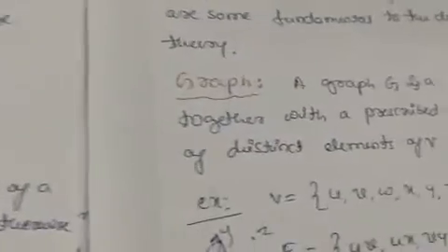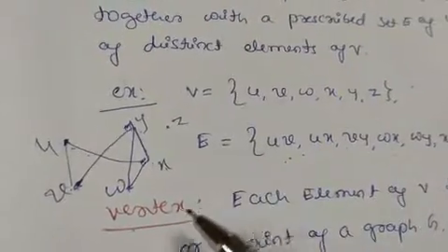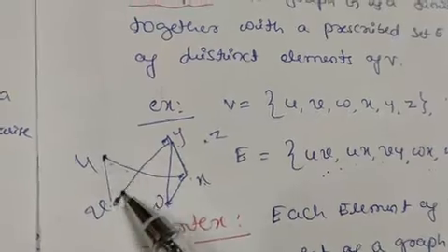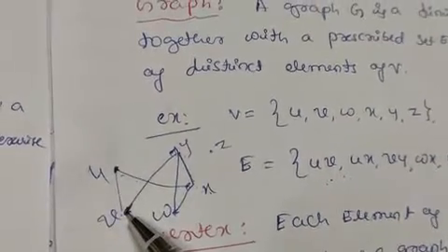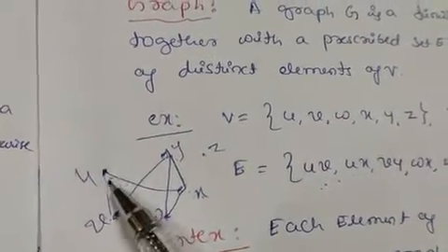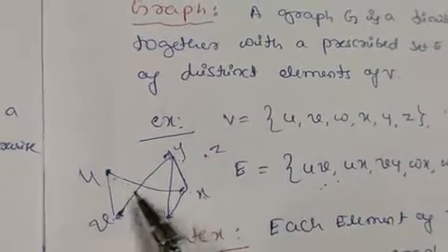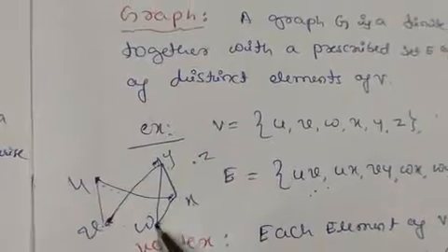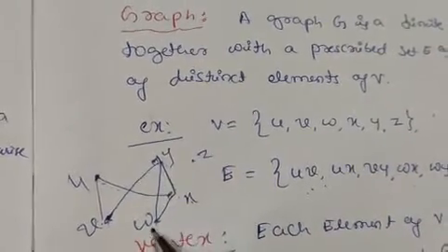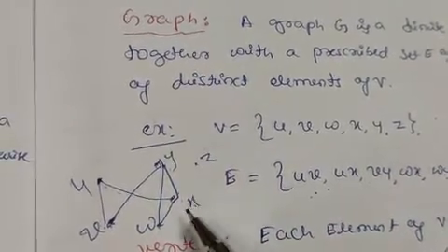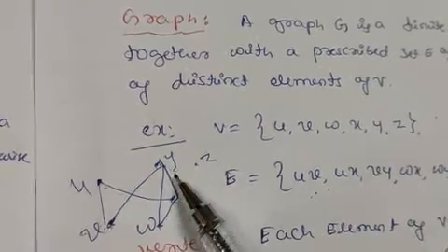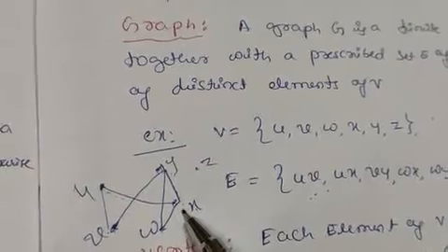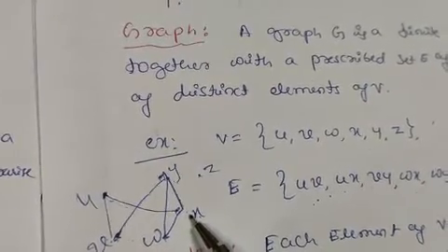In this example, u and v are adjacent because this edge joins these two vertices. ux are also adjacent, wy are also adjacent, wx are also adjacent, and x and y are also adjacent, because a line joins these two points. So this is the definition of adjacent.